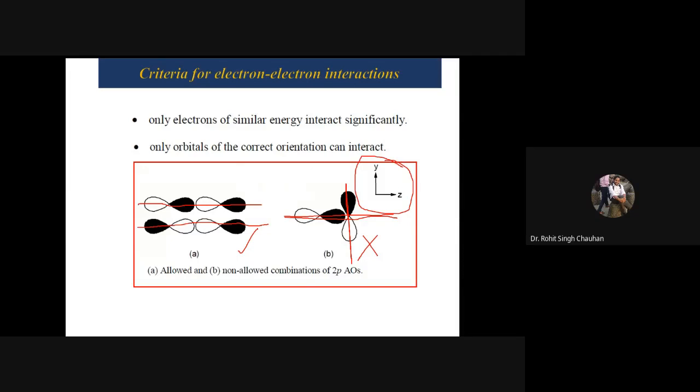The second point is very important for the construction of MOT by applying the group theory. And what was that? It was only the orbitals of correct orientation can interact. Now see, I can also draw S orbital. See, this is S orbital, spherical, and this one is another S orbital. In this case, this is plus, for example, and this is also plus. Or even if you want, you can write it as minus, no problem. Now see, both have very proper orientations and they are in the same directions. So this is allowed, right? But suppose I want to make an interaction of S and I'm using this Py. Now see that.